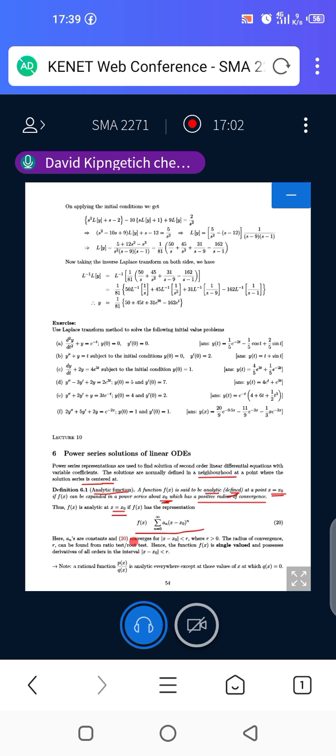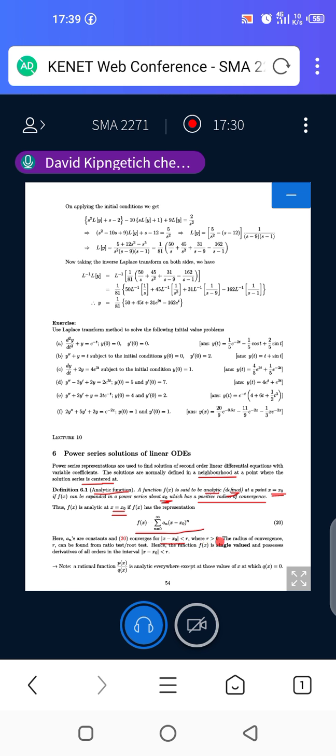And basically, the convergence, we can say this equation 20 converges where the absolute value of the difference between x and x naught is less than r. When the absolute value of x minus x naught is less than r, then this function converges.